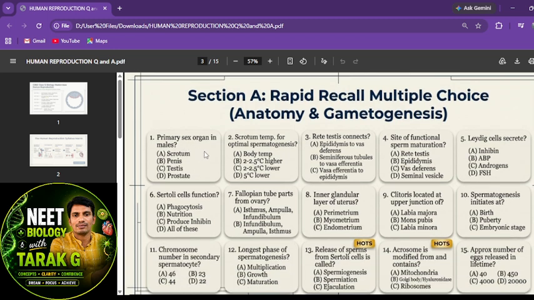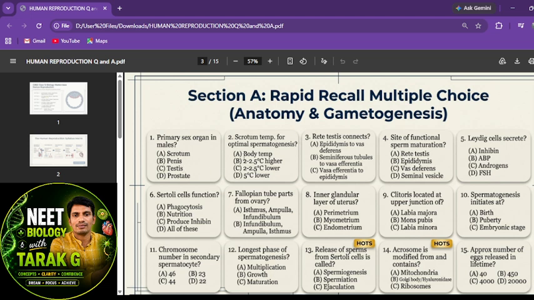Here is the first question: the primary sex organs in males. This is a direct question. Why are they primary sex organs? Just know this: scrotum should not be the answer, it's a pouch. Penis is an organ. Testis is the answer, right? Why is testis the primary sex organ? Because the testis can release the male gamete as well as the male hormone. That's the reason in a male, testes are the primary sex organs. In the female, ovaries are the primary sex organs, right?